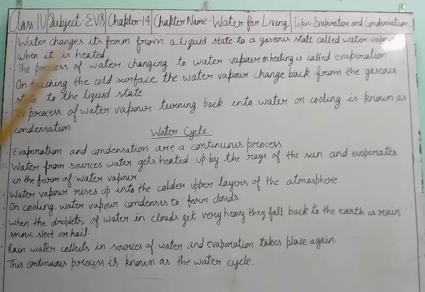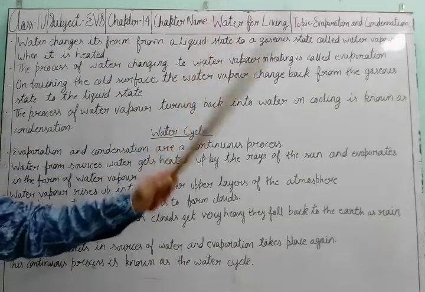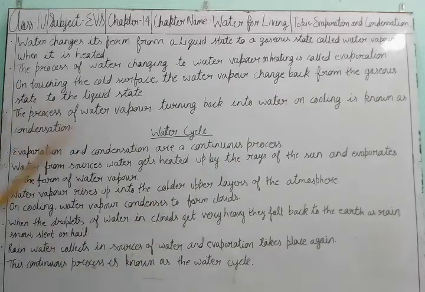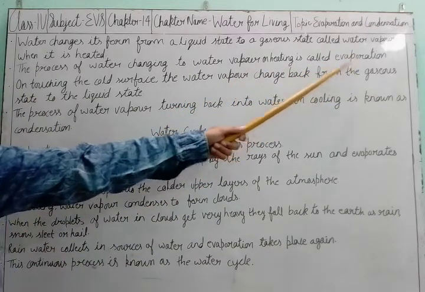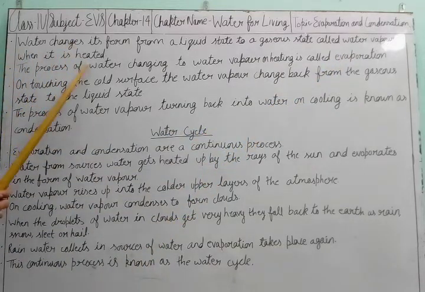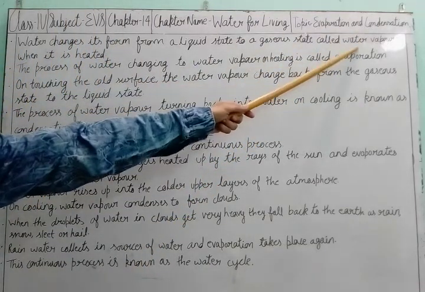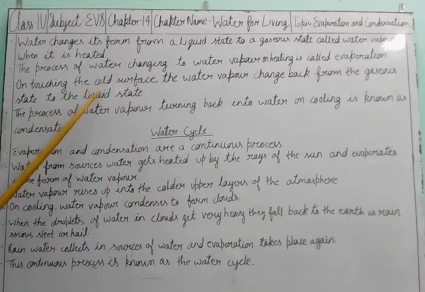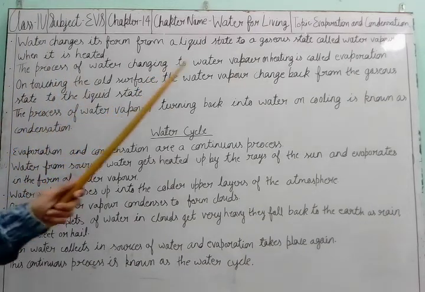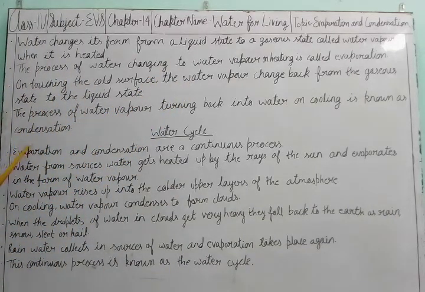And when the water gets heated and changes into water vapor, that is evaporation. Clear? Evaporation is when water is heated and changes into water vapor, and when the water vapor gets cold and changes back into liquid water, that is condensation.